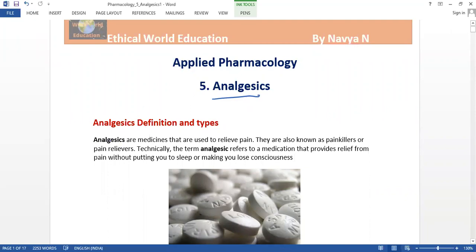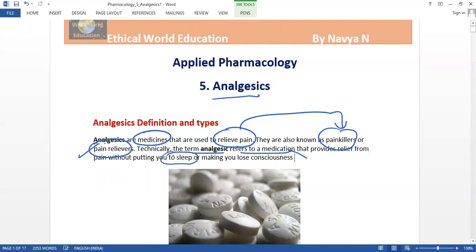Analgesics are the medicines used to relieve pain. These are also called painkillers or pain relievers. The term analgesic is also used to refer to a medication given when the person is not able to sleep due to the pain. At that moment, this medicine is used so that he can sleep, and he may even go into unconsciousness. He may lose consciousness.